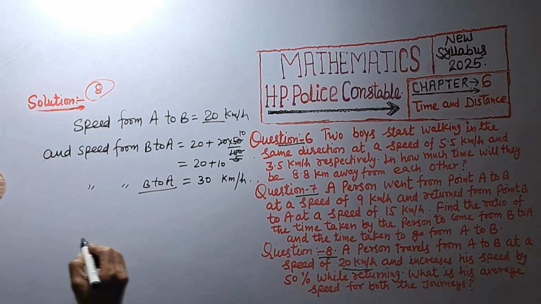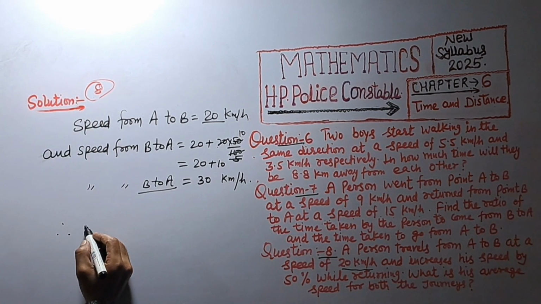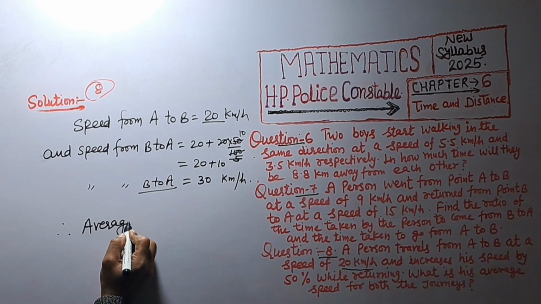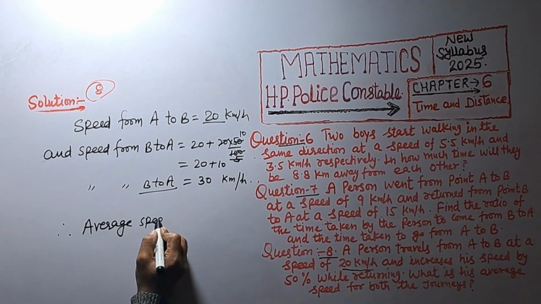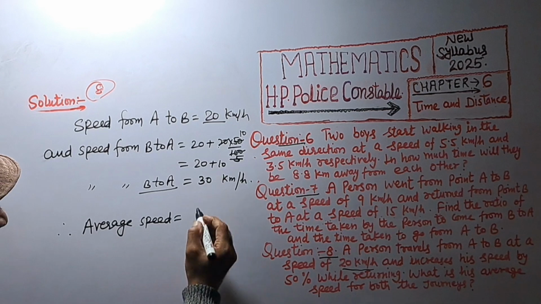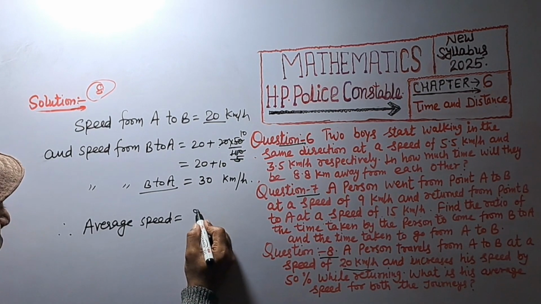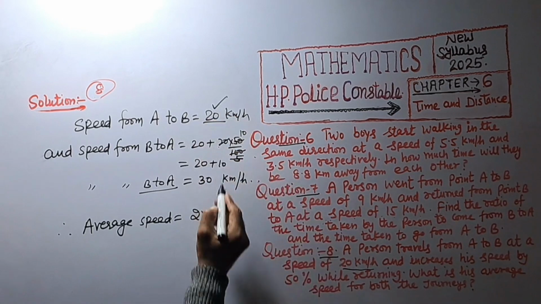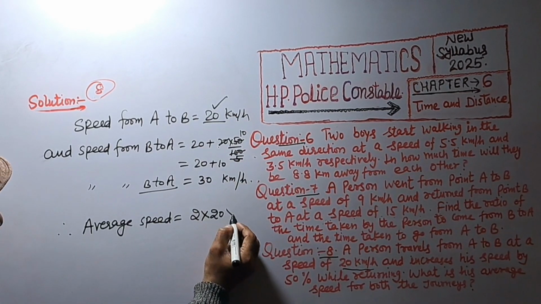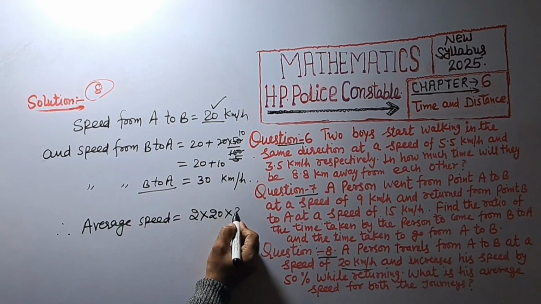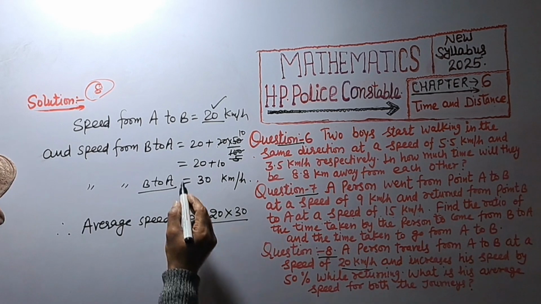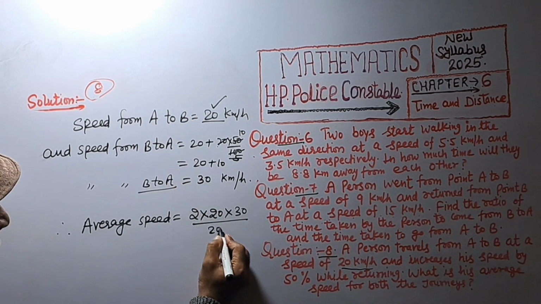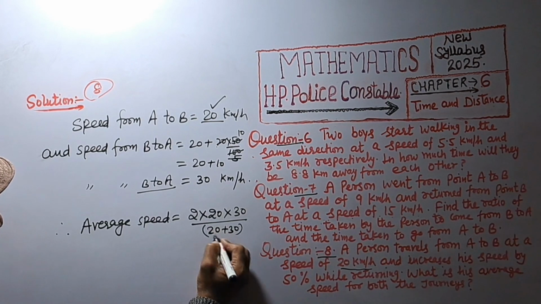What is his average speed? So average speed equal to 2 multiplied by A to B, that is 20, into B to A, that is 30, divided by A to B plus B to A, 20 plus 30.